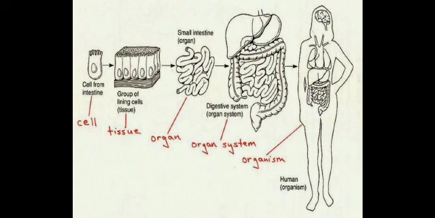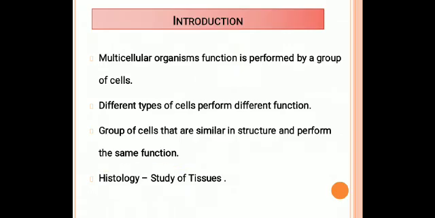Okay, so now we know about tissues. Okay, what is tissue? Each specialized function. Example, if you are taking a unicellular organism, uni means single. The single cell performs the function. There will be no tissues in a unicellular organism. If you are taking a multicellular organism, multi means it has several cells. Okay, the several cells together make the tissues.